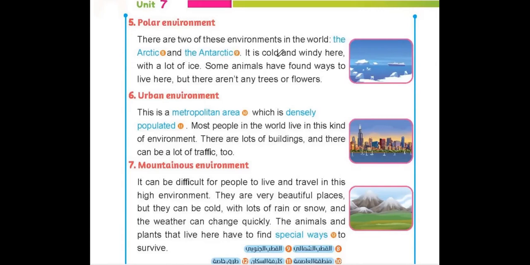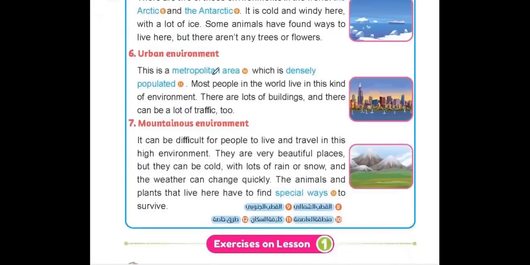Okay, it is cold and windy. Can you see the place? It's cold and windy also. So in this kind of environment, you cannot find too many plants. Pay attention to this. Some animals have found ways to live here. Some animals can find their food by any means, but there aren't any trees or flowers. So the plants couldn't live in this kind of environment.